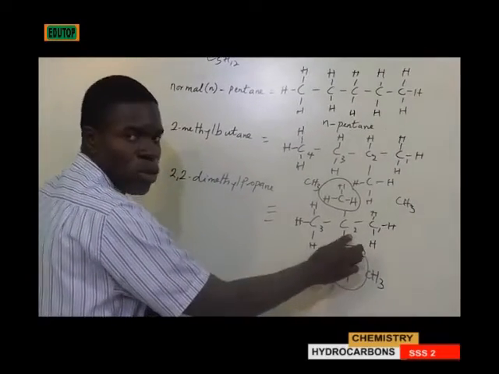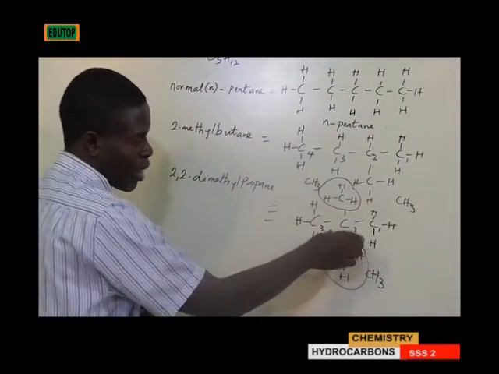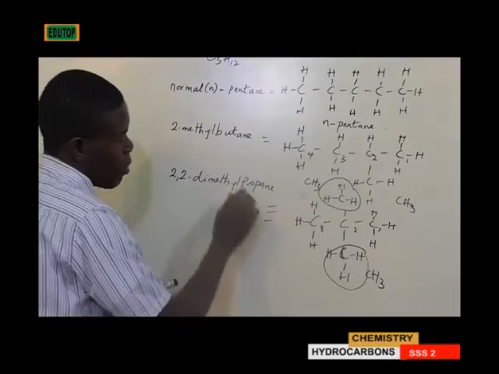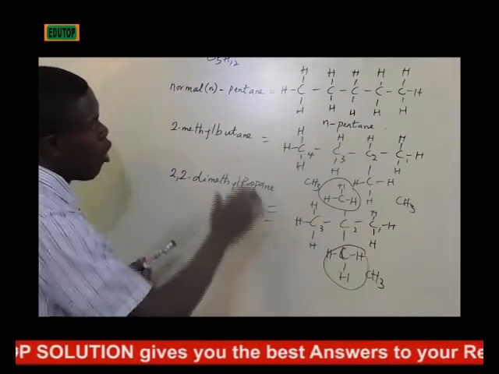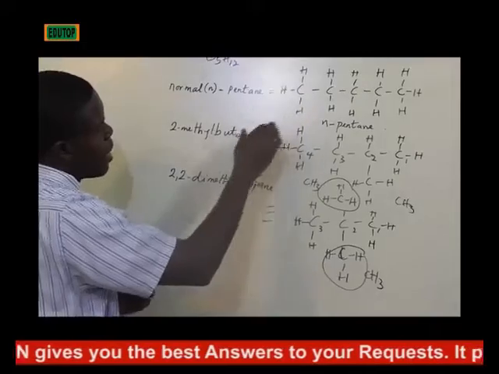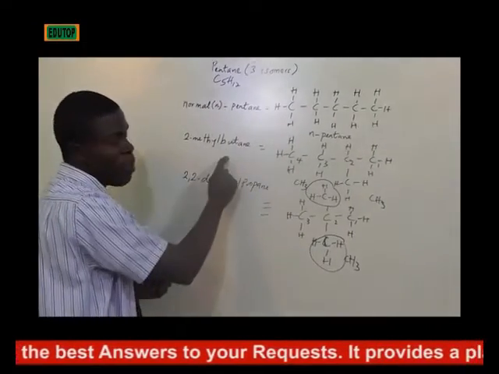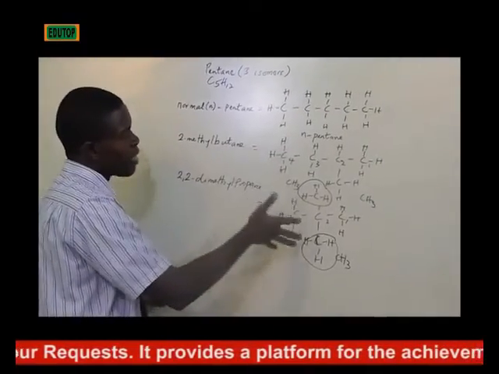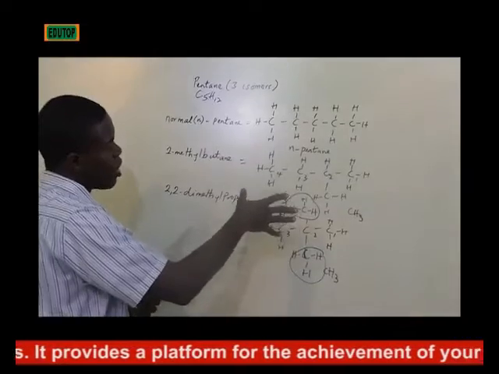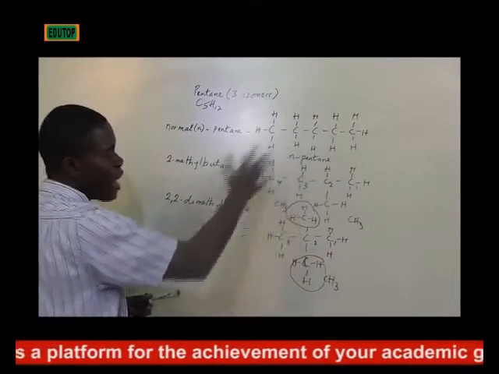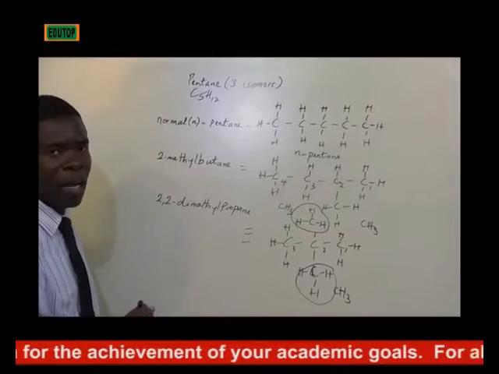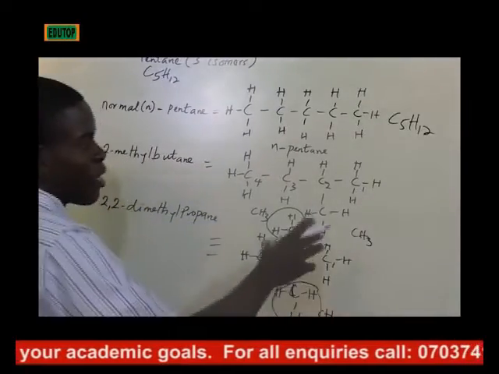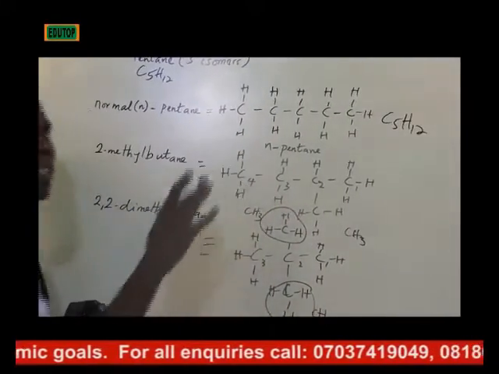This methyl is on carbon 2, and this other one too is on carbon 2. That is what accounts for the 2,2-di. So in all, you have 3 isomers for pentane: normal pentane, 2-methyl-butane, and 2,2-dimethyl-propane. These structures are different, but they have the same molecular formula, which is C5H12. So that is what is known as isomerism.